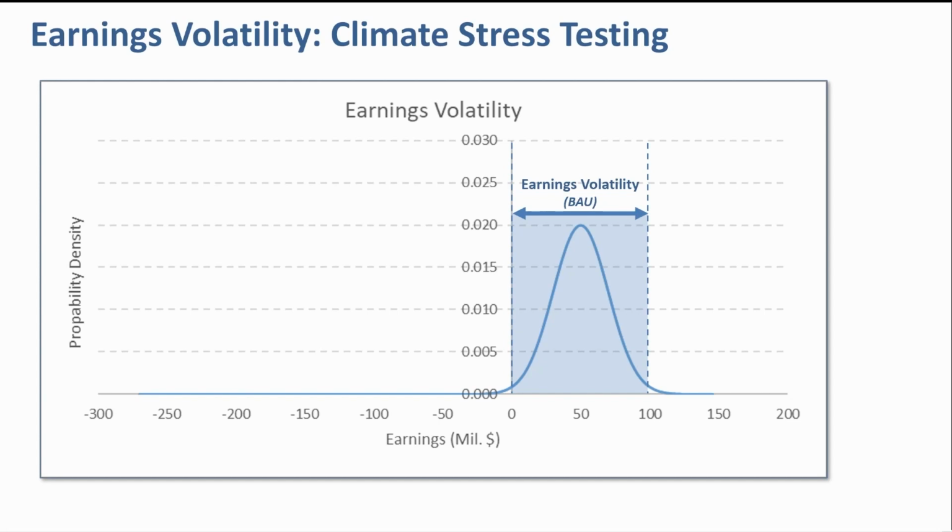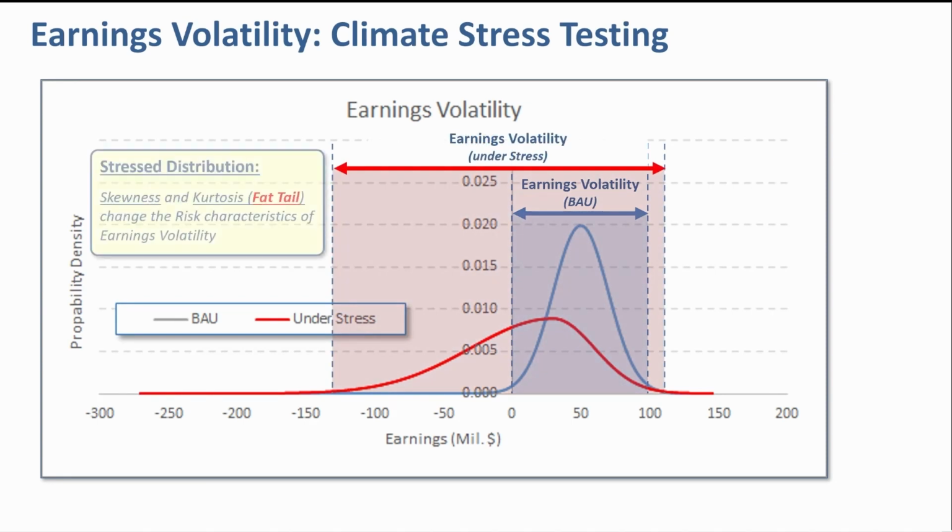This is an example of stress testing on earnings volatility. This is the earnings distribution without stress and under stress. The skewness and kurtosis under stress change the characteristics of earnings volatility.